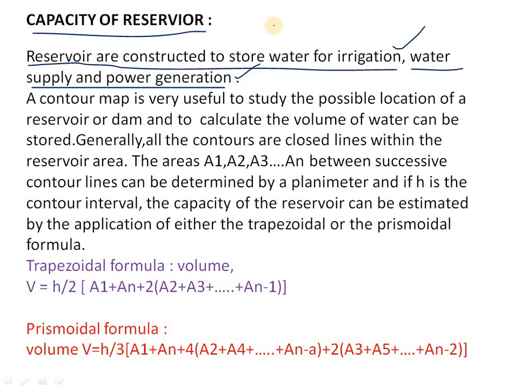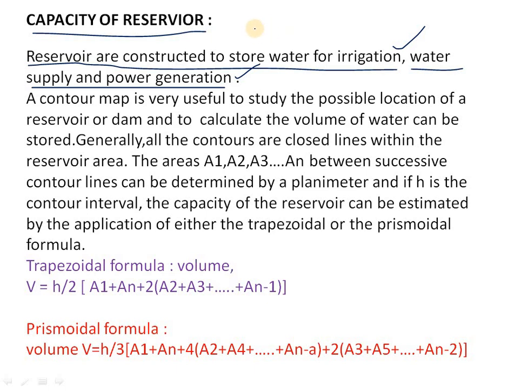Here, how long the water will be stable in that land, we will know by the geological survey. But the capacity and the amount of water that will be available can be found with the help of our contour maps.